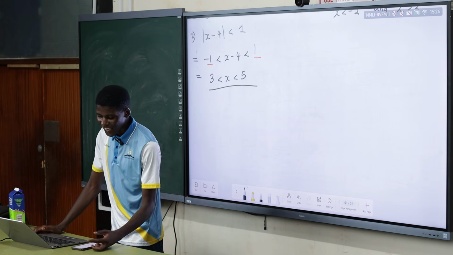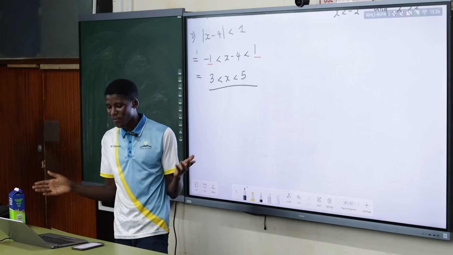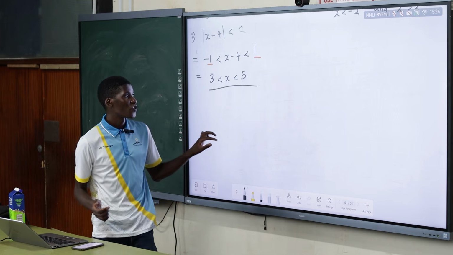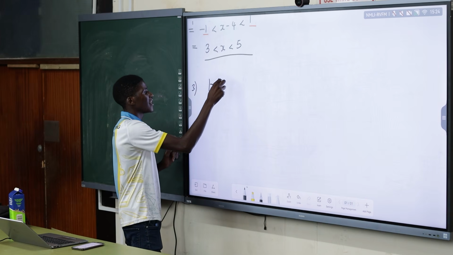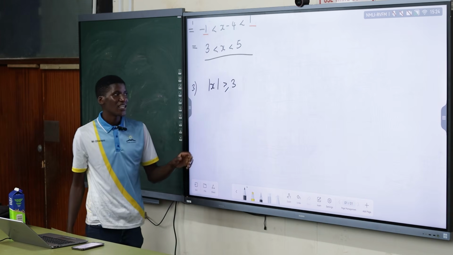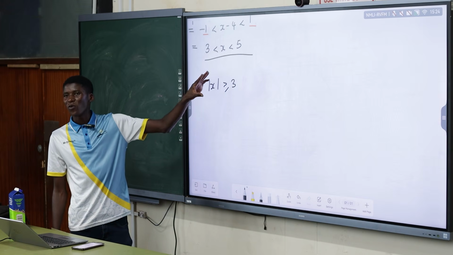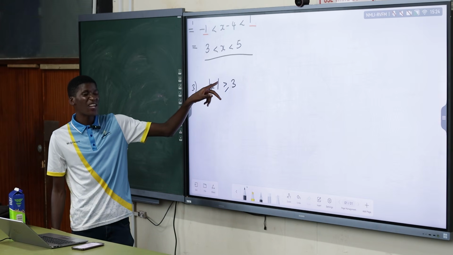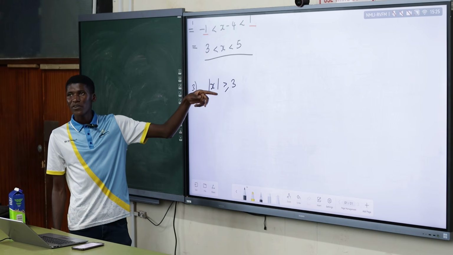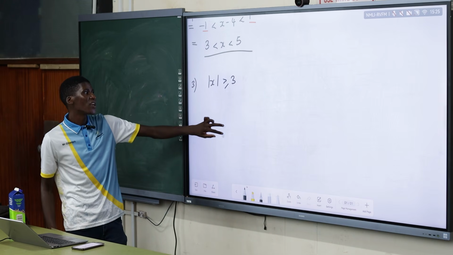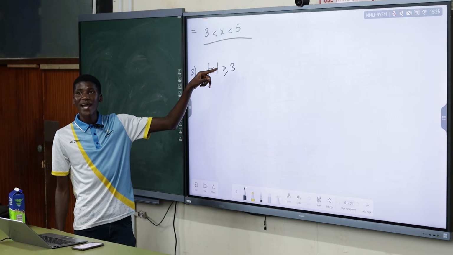Nothing else. Let's just put greater than or equal to, whichever one you have. It doesn't matter. So let me write: absolute value of x is greater than or equal to 3. Here you just take the or equal to along, using the same laws. When it is greater than, you add the or equal to. So in this case I want the distance of this number to be greater than or equal to 3.